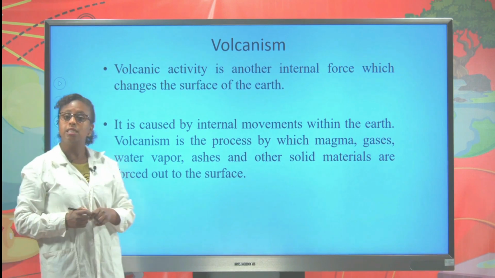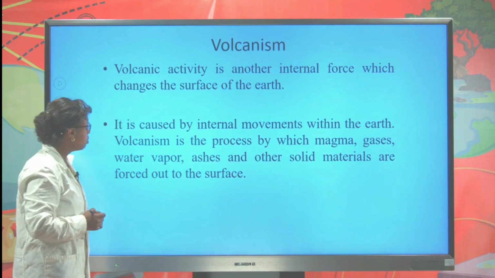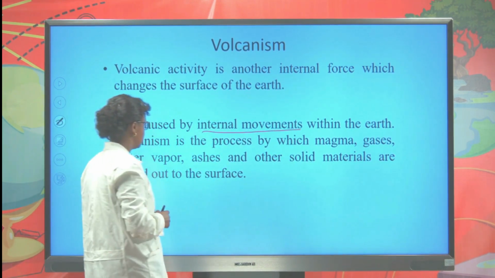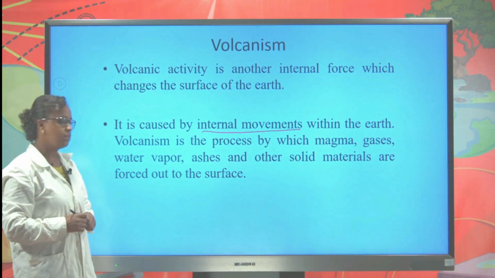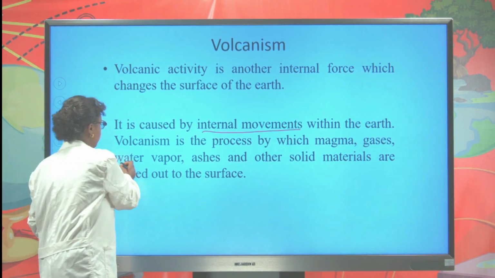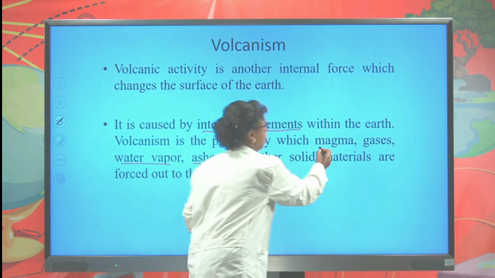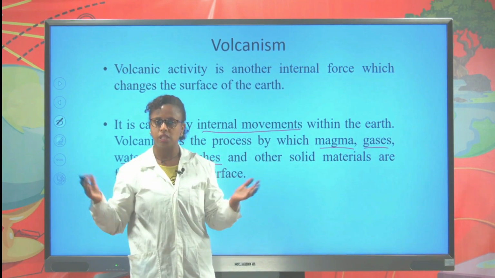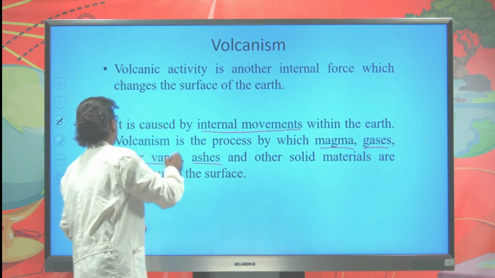Volcanism is another internal force which can change the surface of the earth. It's caused by the internal movement inside the crust of the earth. When the volcanic activity takes place, different materials like water vapor, gas, ash, magma, and other solid materials come out to the surface. Let us watch this video.